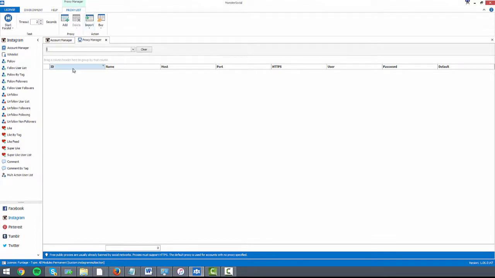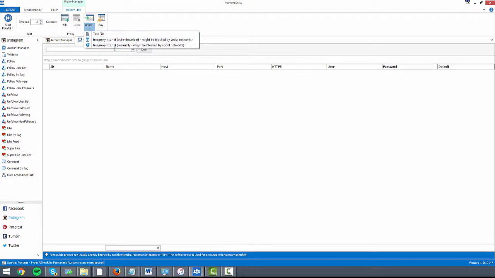So it's basically just another account manager except for proxies. If you're not sure where to get proxies from, you can buy them through the suite itself, and that's really easy to do. Otherwise, you can import them from free proxy lists as well. The program actually does this. It just depends on your purposes and what you need it for.